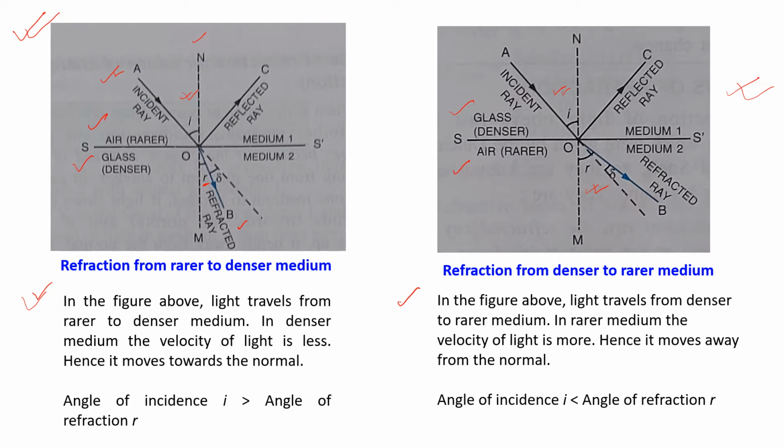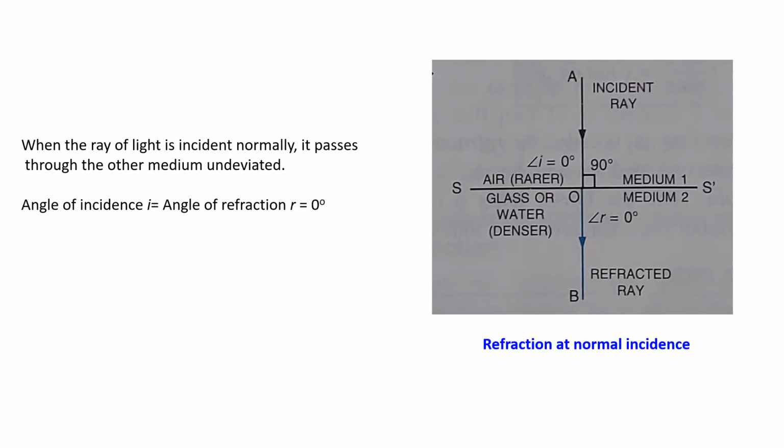In the previous cases, we have seen that the angle of incidence has a value which is not equal to 90 degrees. But suppose the light ray is incident normally. What is the meaning of that? This is an air medium, and suppose this is a glass medium, and this is the normal, and the light ray is incident along this line only.